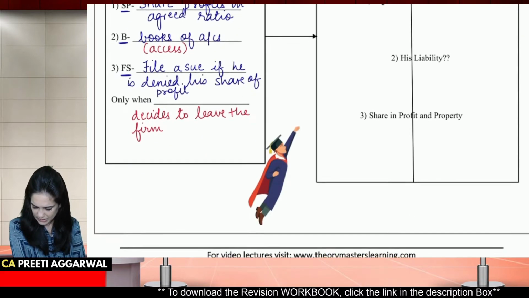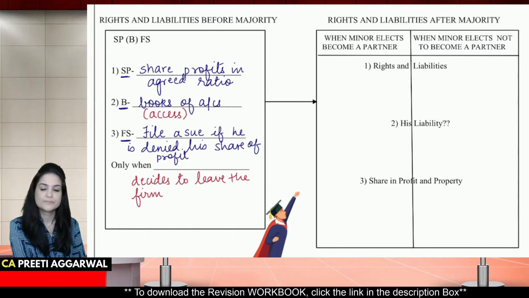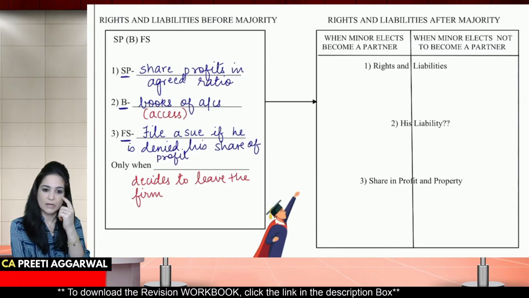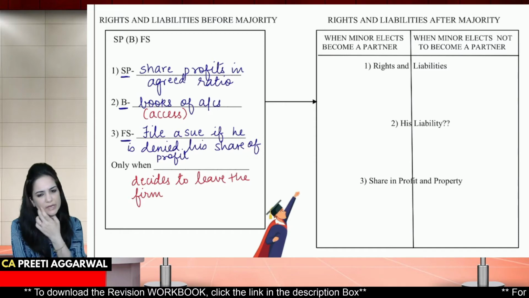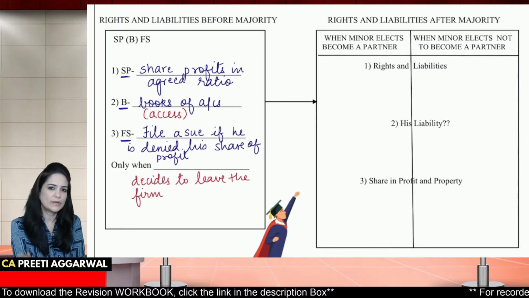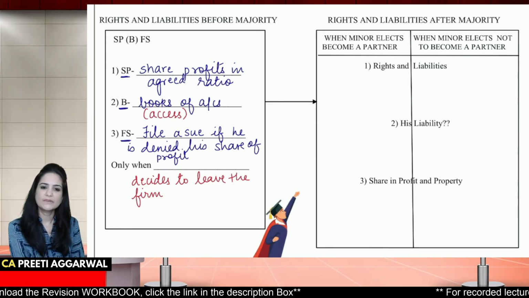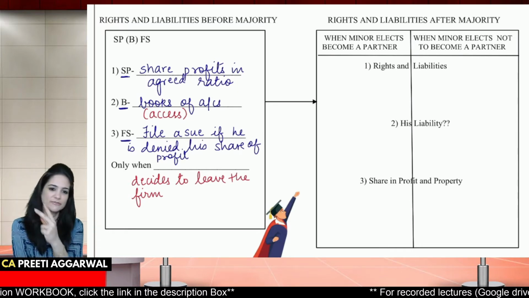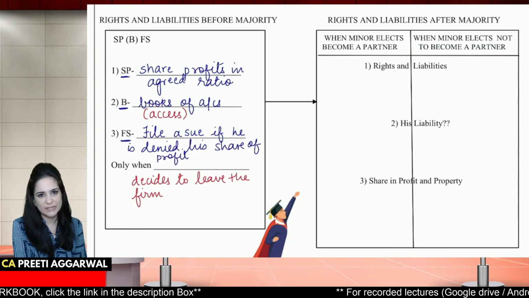So let's say that he is a minor. He is not given his share of profit. He has the right to sue, but he can exercise this right only when he decides to leave the firm. So he has a right to share in profits. He has the right to books of accounts. He has a right to file a case if he's not given his share of profit.